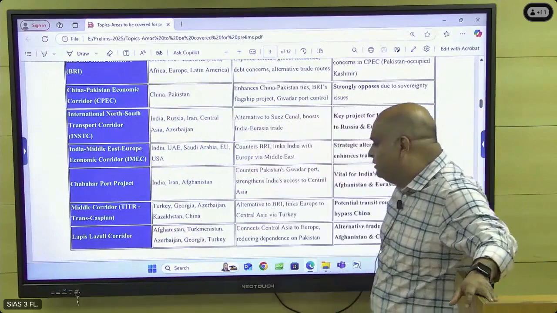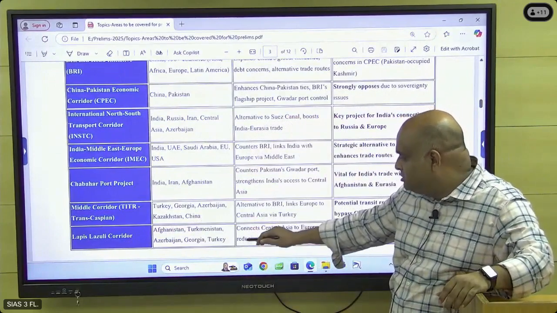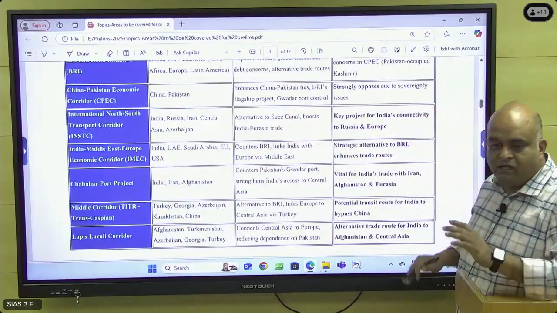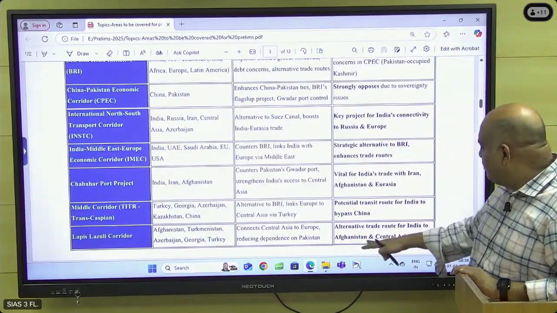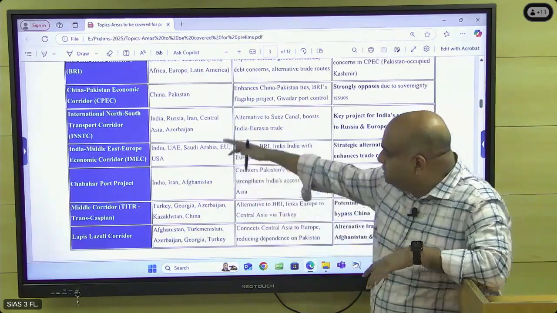Lapis Lazuli corridor. Afghanistan, Turkmenistan, Azerbaijan, Georgia, Turkey. It connects Central Asia to Europe, reducing dependence on Pakistan. To bypass Pakistan, we are doing it. An alternate trade route for India to Afghanistan and Central Asia. This one is completely new. Other things you mostly know.